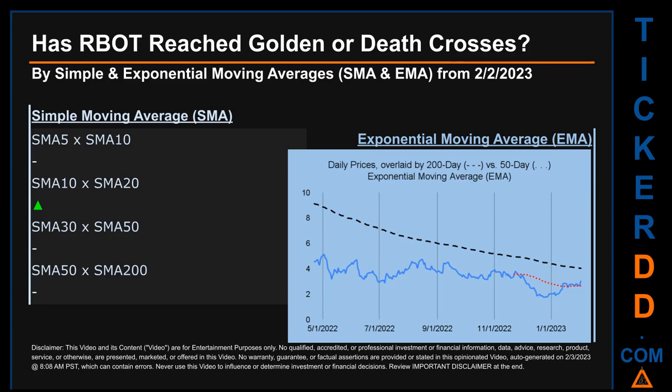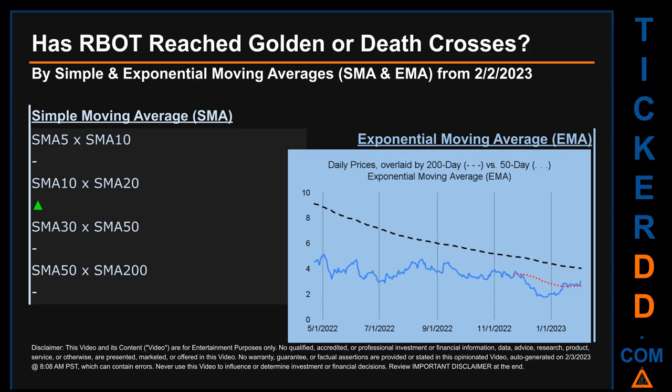Has RBOT price reached golden or death crosses? Golden cross and death cross are basic signals that compare average prices across two specified trade day ranges, a short-term versus a long-term range. For example, 5-day versus 10 trade days. Essentially, a golden cross is a bullish signal. It appears when a ticker's short-term moving average crosses above its long-term average. Vice versa, a death cross is a bearish signal when the short-term crosses below its long-term moving average.